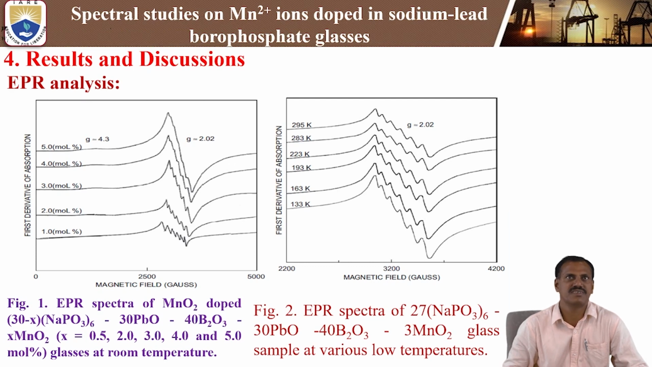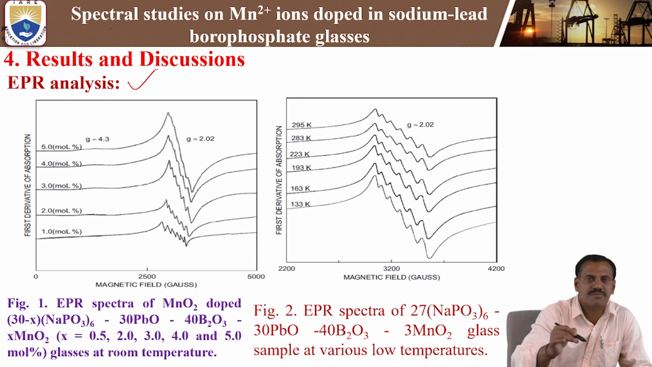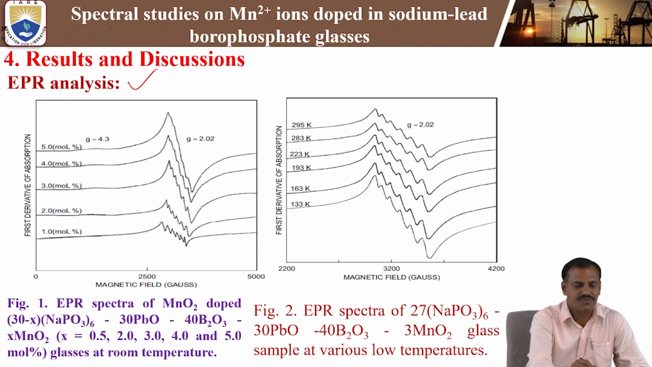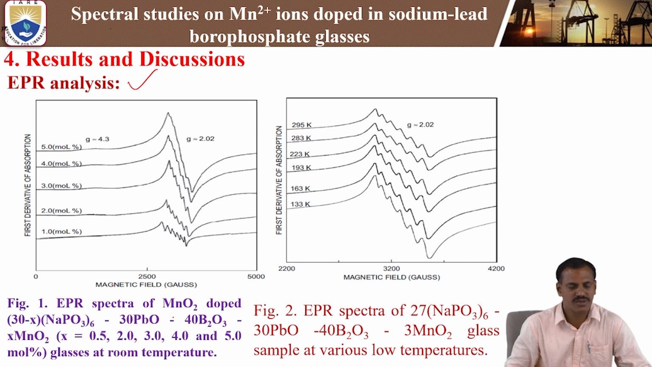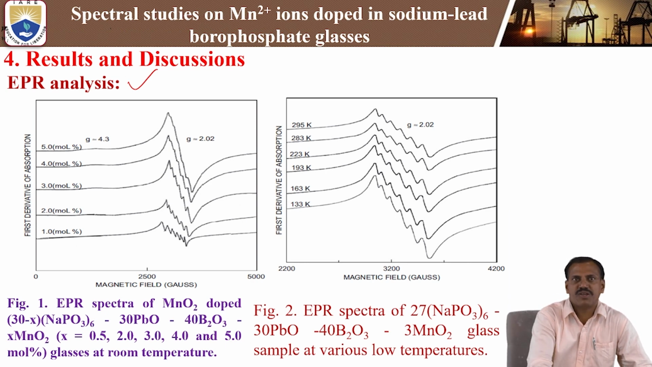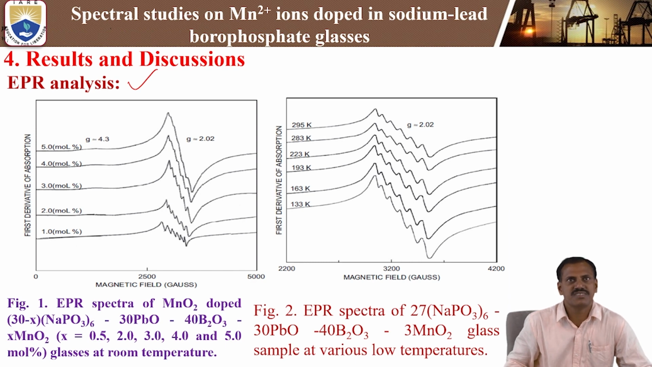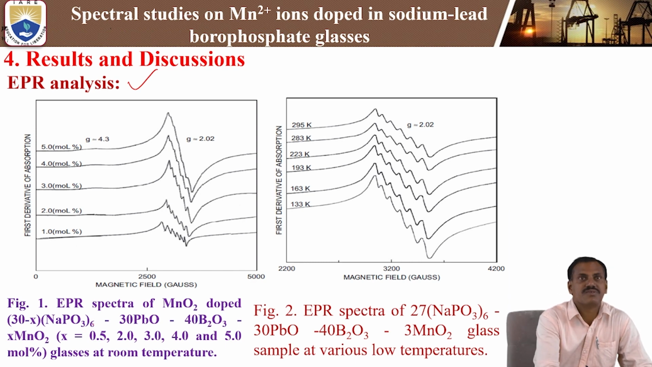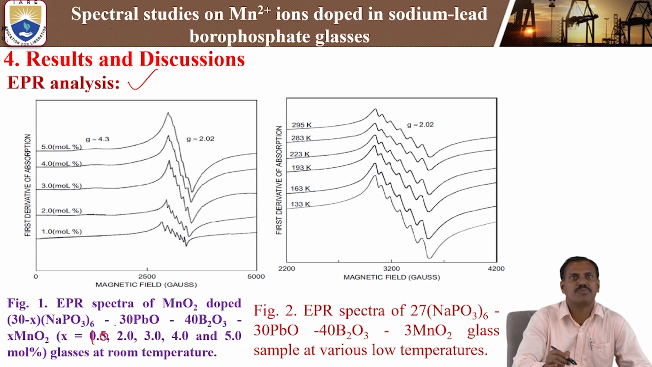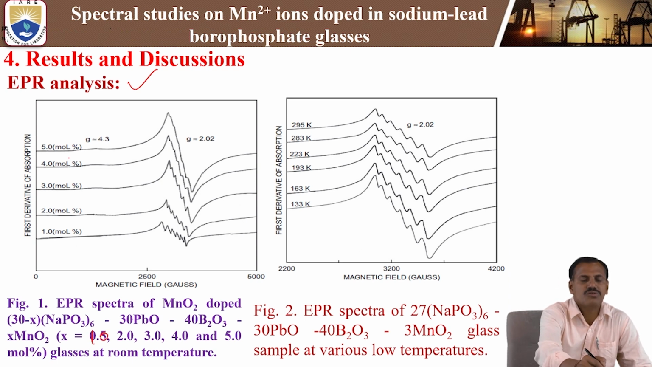Next, coming to the results and discussion, first we analyze the EPR results. This first figure shows the EPR spectra of Mn2+ ions doped at different concentrations, sorry, not 0.5, from 1 mole percentage to 5 mole percentage, at room temperature.